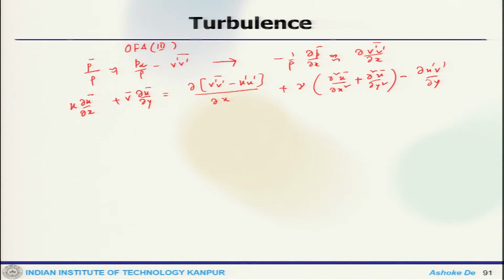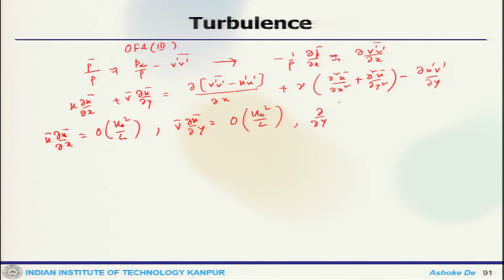Now, if we estimate the terms in the x momentum equation using assumptions 2 and 3, we can get the rest of the orders: u bar del u bar by del x would be order of u naught square by L, v bar del u bar by del y would be order of u naught square by L, and v prime square minus u prime square, which is order of u star square by L, order of u naught square by L, y half by L.